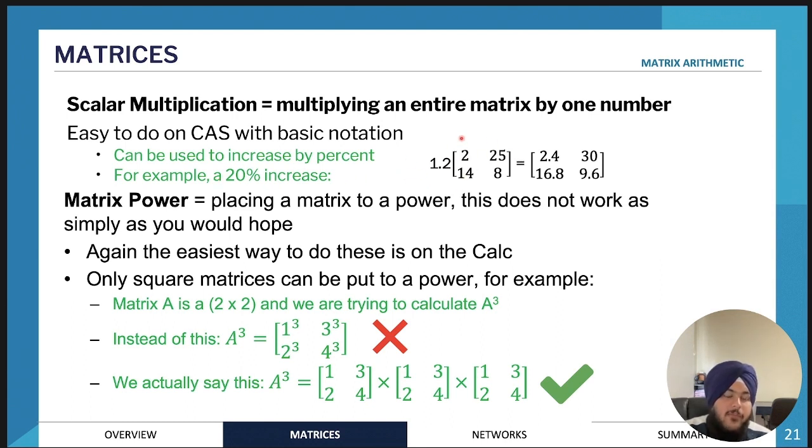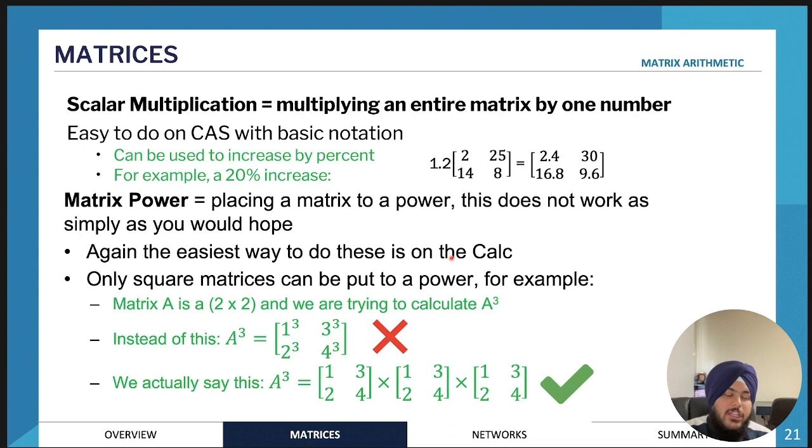If we had the prices of the items in a matrix, and like I said, matrices are just another way of representing information, and we want to mark up the price, we can just use a scalar, 1.2 in this case, because we want to mark up the price by 20%. And that will give us the new price. It's very similar to, if we go all the way back to Unit 3, seasonal indices.